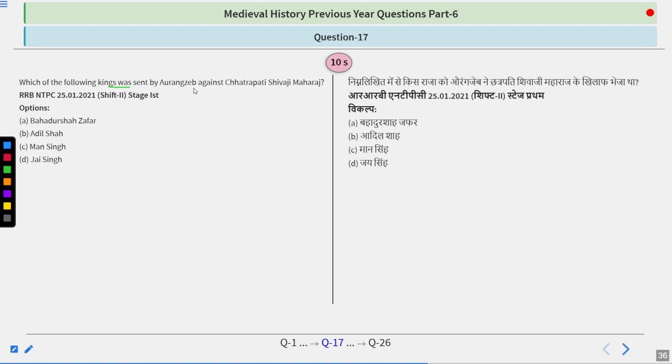Which of the following kings was sent by Aurangzeb against Chhatrapati Shivaji Maharaj? So take your time and try to figure out the answer to this question. Options are Bahadur Shah Zafar, Adil Shah, Man Singh, or Jai Singh. Very simple question.